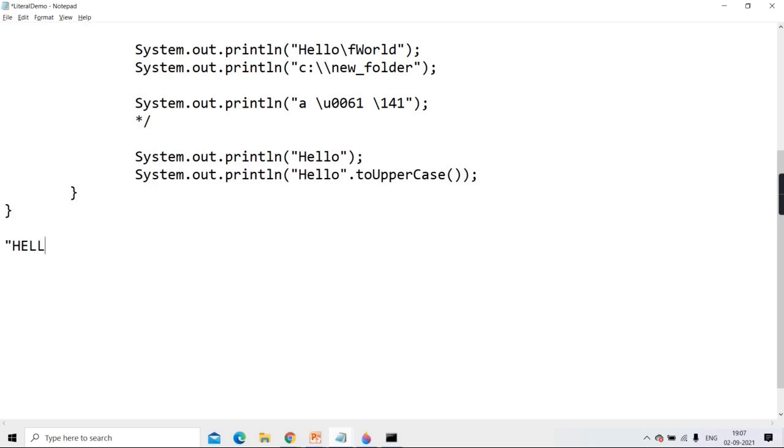But I am trying to prove what "hello" in double quotes is, according to Java, implicitly. Object. Of which class? String. And is that object invoking toUpperCase? Yes. So what Java has done is it has internally converted this double-quoted hello into a String object, and then that String object is invoking toUpperCase.